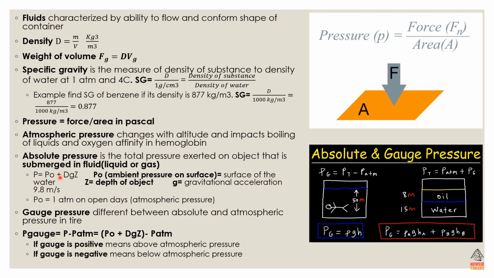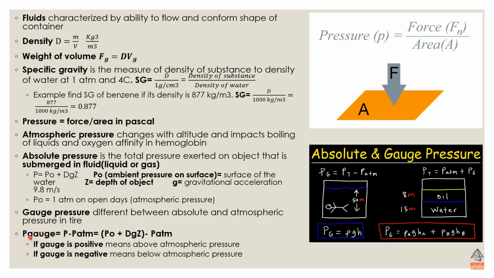So the formula for it is P, pressure, equals the ambient pressure, plus density times gravitational acceleration times the depth of the object. So the ambient pressure on the surface, plus density, like we said, mass divided by volume, times the gravitational acceleration, which is 9.8, and then times the depth of the object. The P0 is usually 1 atmospheric pressure in open air, but it depends on what the question is going to give you. It's going to give you numbers to plug in.